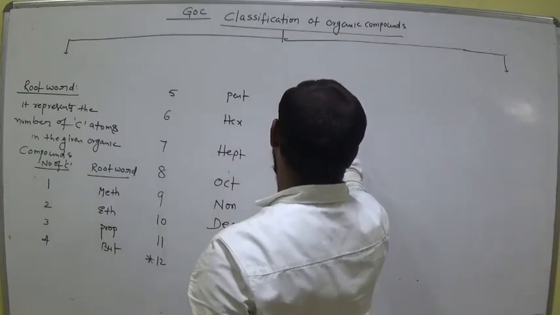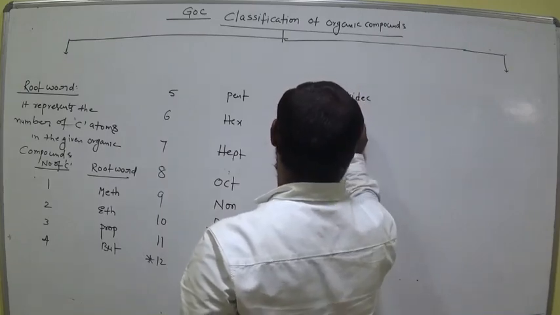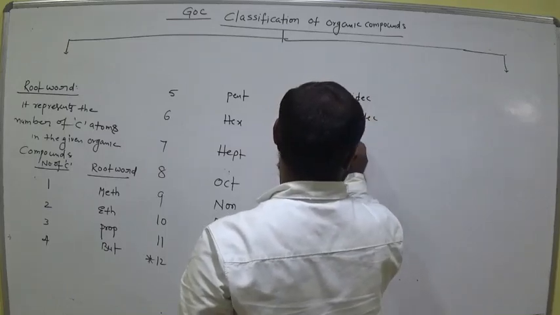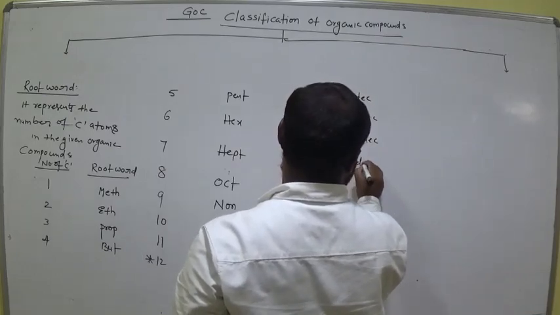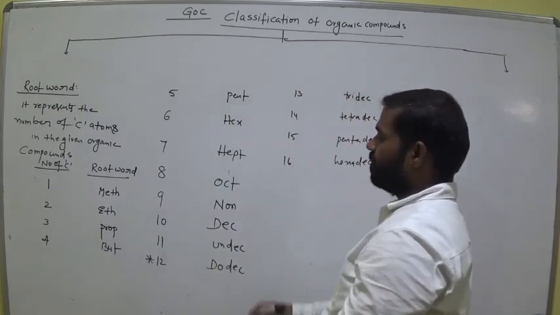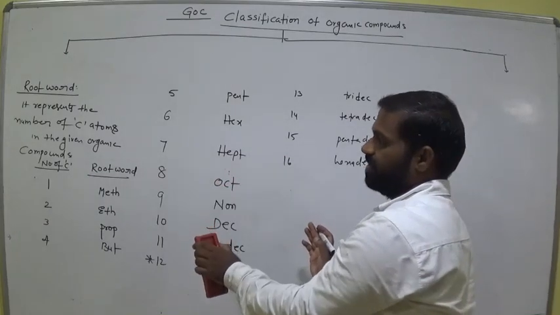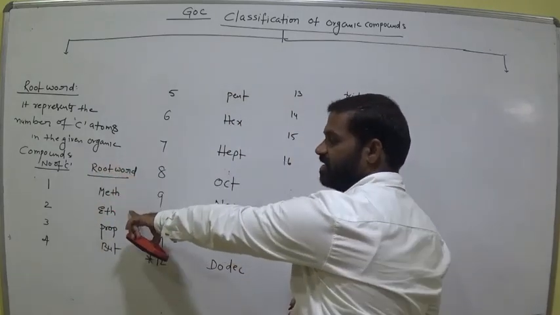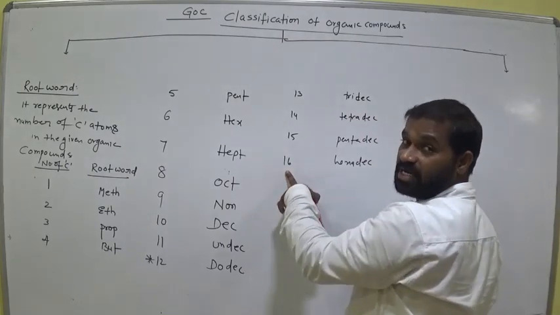Thirteen carbons, tridec. Fourteen, tetradec. Fifteen, pentadec. Sixteen, hexadec. Is it clear? Number of carbons and how to pronounce them. Root word represents the number of carbons. Meth means the compound consists of one carbon. Eth means two carbons. Hexadec means the compound consists of 16 carbons.